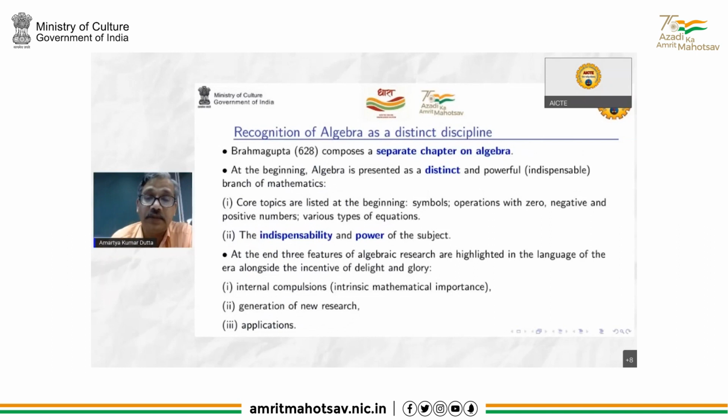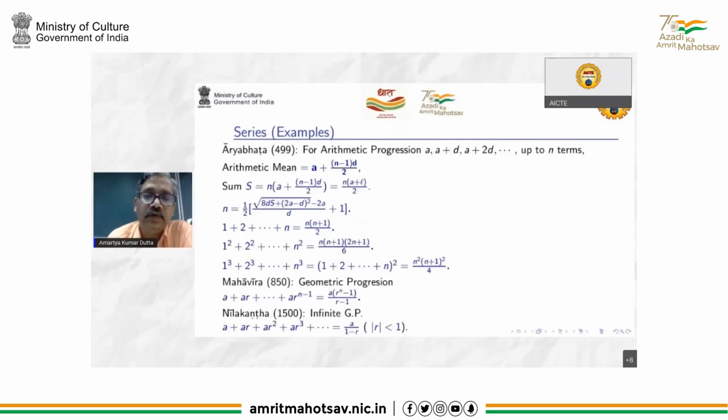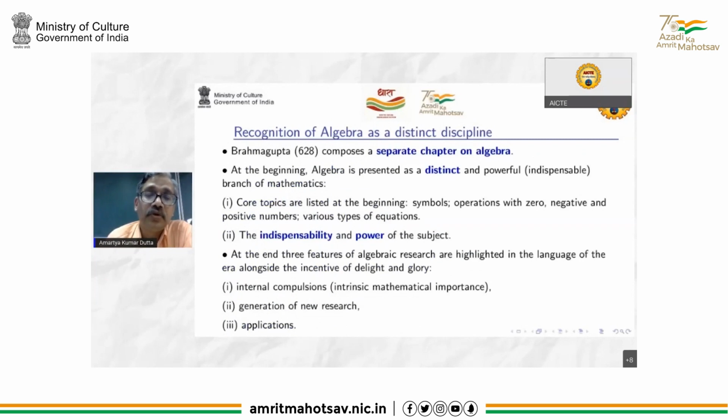And at the end of the chapter, he highlights three features of algebraic research. Of course, in the language of the era, he gives an incentive for the delight and glory of algebra. So this emphasizes the intrinsic mathematical importance, the internal compulsion for research, the way Ramanujan, for example, conducted his research out of the realization of the mathematical importance, and then the generation of new research, and also applications. All these things are emphasized at the end of the chapter.